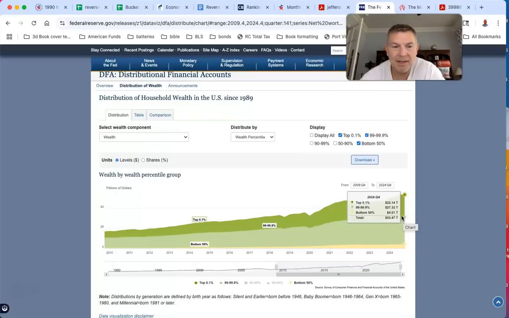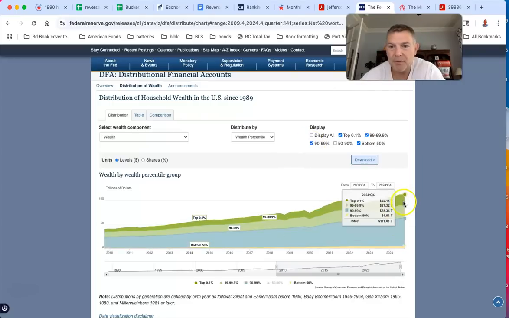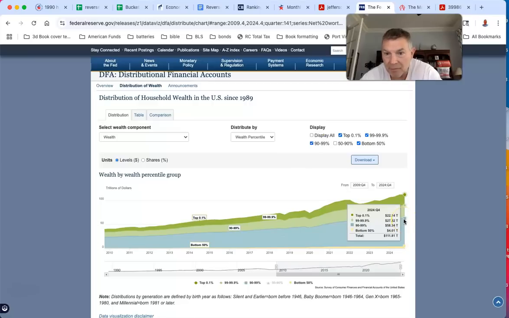Look at that. Crazy. The top 10%. So you can see the top 10% have 58 trillion in wealth. The top 1% has 27 trillion in wealth, and the top 0.1% has 22 trillion in wealth.